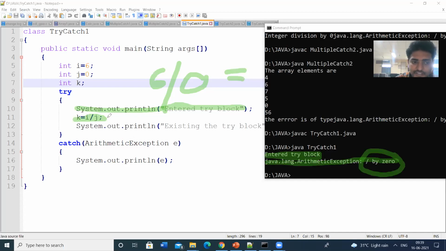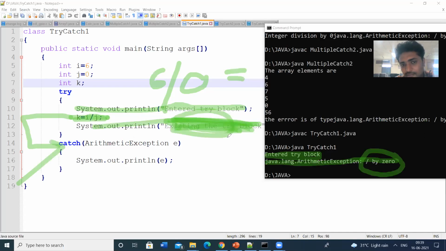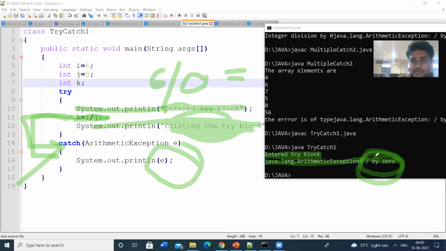Whenever the exception arises, the control goes to the catch block. The remaining statements are not executed. Exiting the try block, all these statements are not executed. Whenever you find any exception, immediately the control goes to the catch block corresponding to that exception. The exception is arithmetic exception, that is division by 0. The exception will be displayed here.